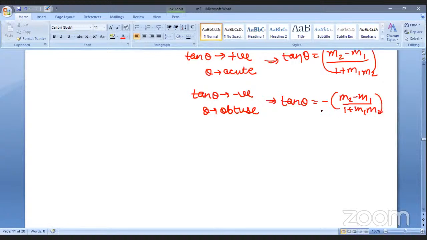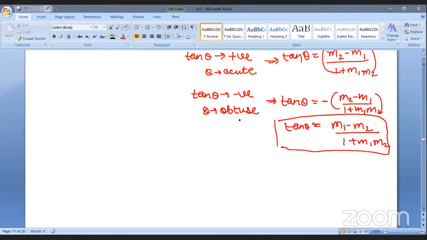How will this negative sign help? The 1 plus m1 m2 part will remain intact, with no difference, but the numerator will become m1 minus m2 over 1 plus m1 m2. So it will be absolutely correct then, right? This is for this condition, and that is for that condition.